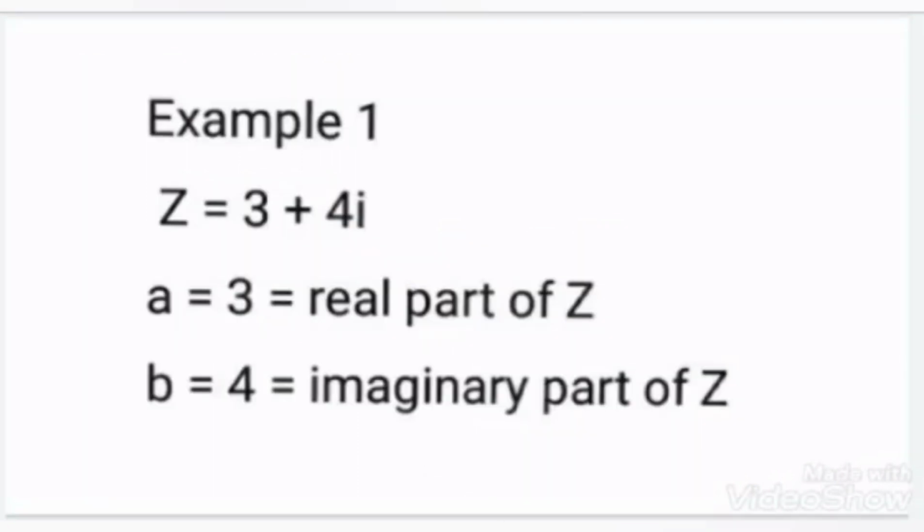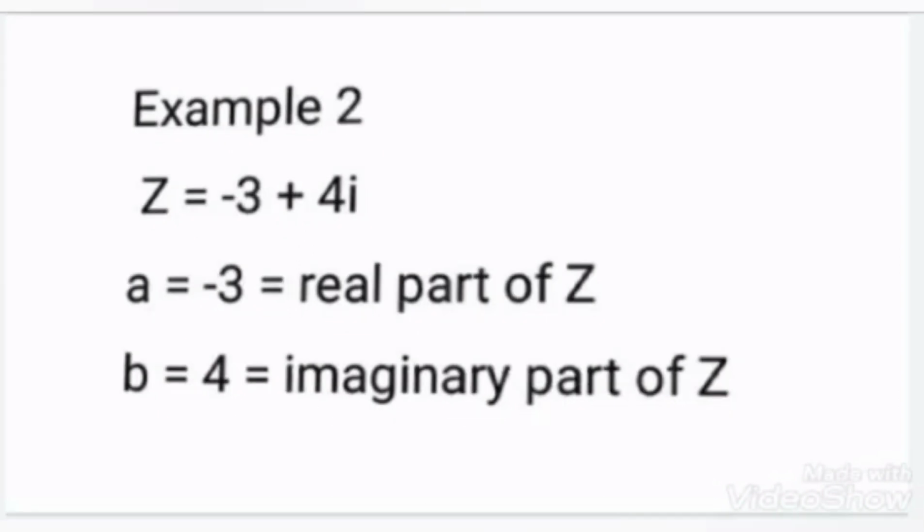Now let's move on to some examples. As you can see in our first example, a complex number is represented as capital Z is equal to 3 plus 4 iota. So can you tell me what will be the real and imaginary parts of this number? Here we can clearly see the real part is 3 and imaginary part is 4. So we can write a is equal to 3 and b is equal to 4.